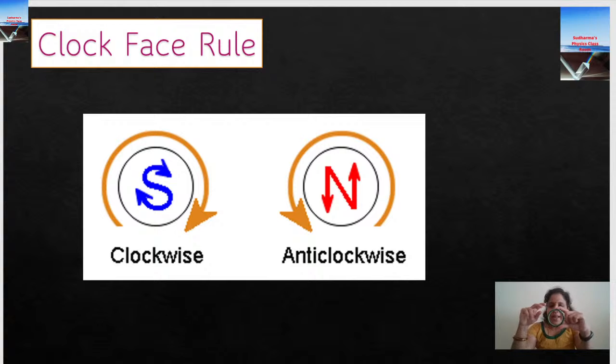So let me give you a small activity. You just draw a circle in your notebook. Let me also do that. We are going to draw a small circle, okay? Small circle is drawn and put a clockwise arrow. Then turn the page. Turn the page, you can see the impression of it. Right? You see the impression of that circle I made. When you do it in your notebook, it will be clearly visible to you.